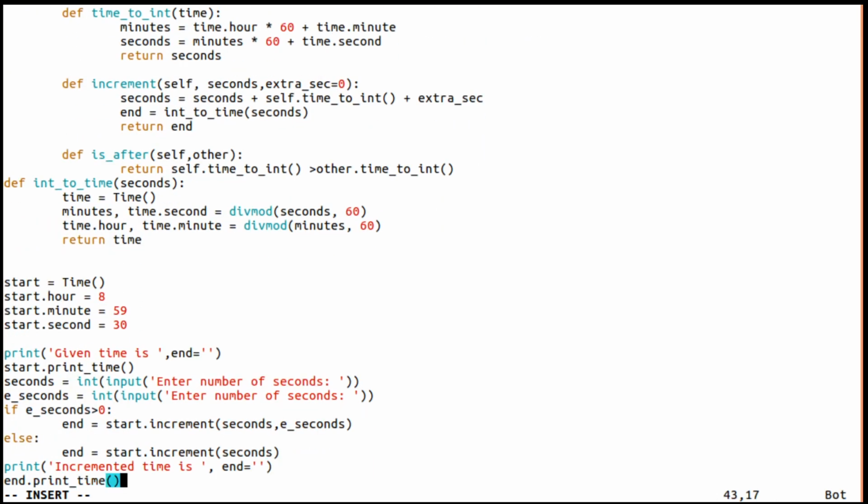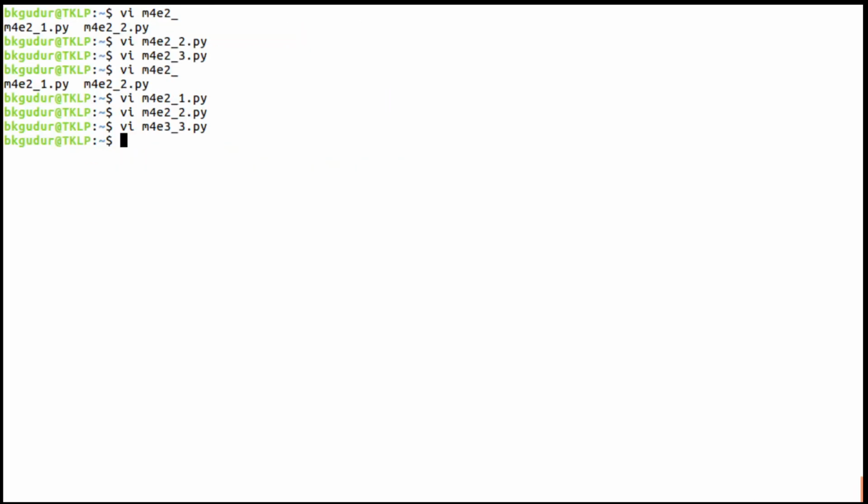Here, what I do, I'll just remove all these things. Before that, I am going to copy this and modify. Let me call this is after, just in short, is after dot py, and vi is after.